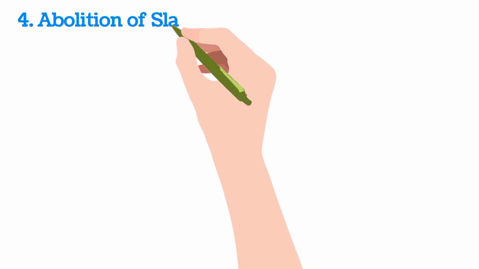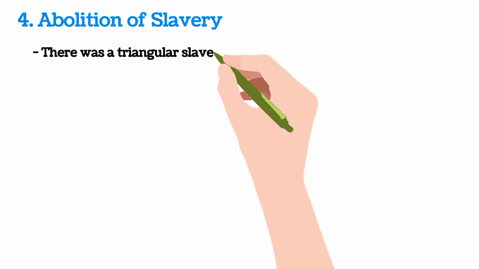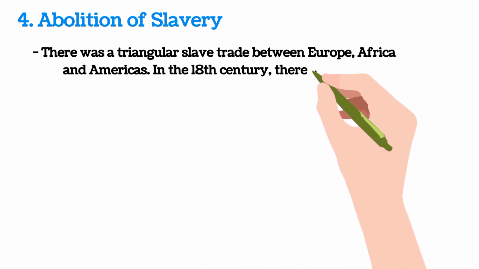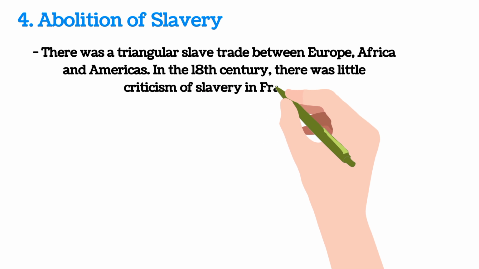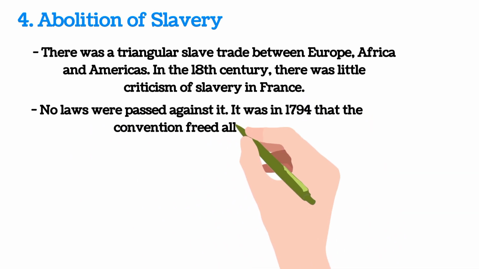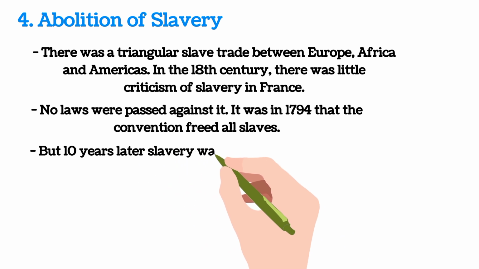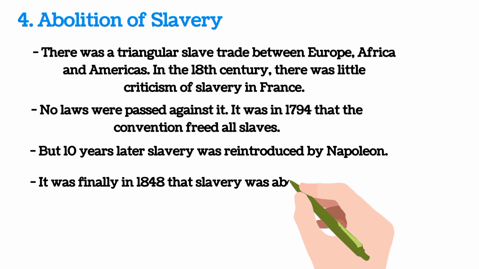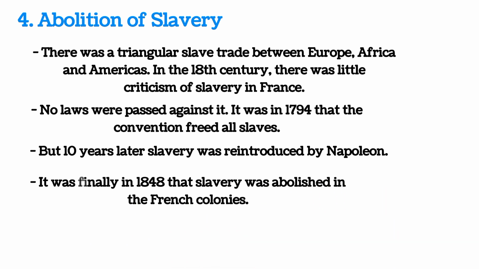Abolition of slavery. There was a triangular slave trade between Europe, Africa and the Americas. In the 18th century, there was little criticism of slavery in France. No laws were passed against it. It was in 1794 that the convention freed all slaves. But 10 years later slavery was reintroduced by Napoleon. It was finally in 1848 that slavery was abolished in the French colonies.